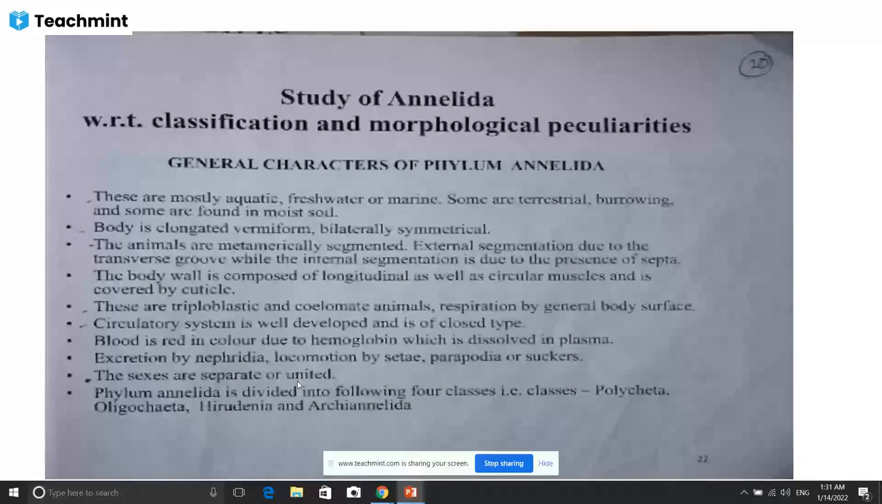Nereis and Hirudinea, an example is available in our laboratory, that is called a leech, and for Oligochaeta, an earthworm is available in our laboratory. So only three examples we will discuss here: one is the Nereis, second is the leech, and next is the earthworm under this phylum, that is the phylum Annelida. Okay, now I will show the examples here.